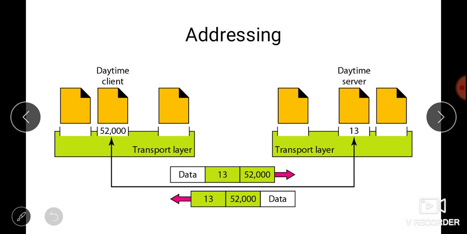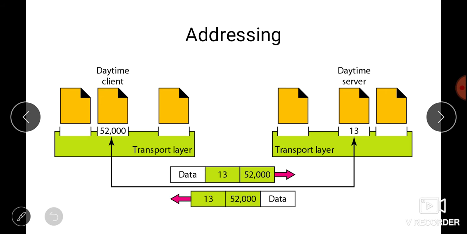Because if the computer at the server side runs a server process and we assign a random port number, then the process at the client side which wants to access the server and use its services will not be able to know the port number. Of course, one solution is that we can ask the server for a port number every time and the server will reply, but this requires more overhead.